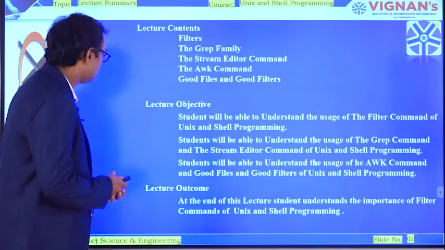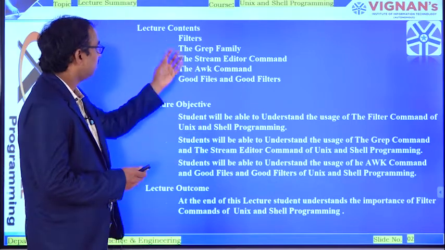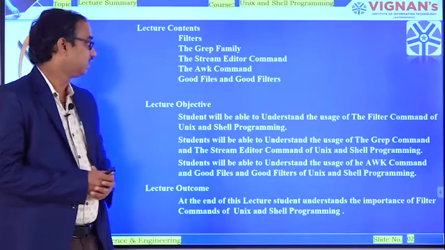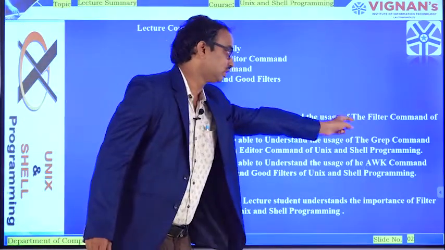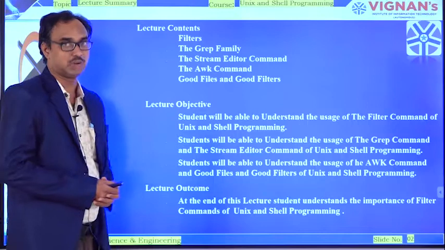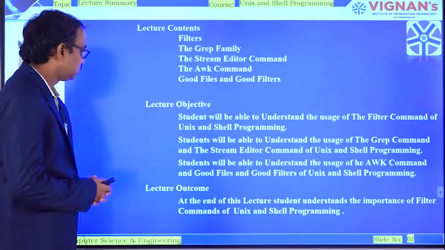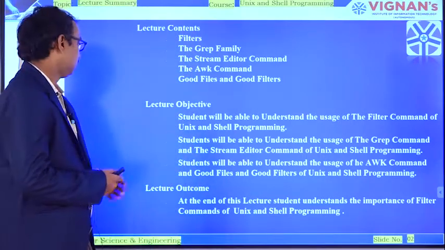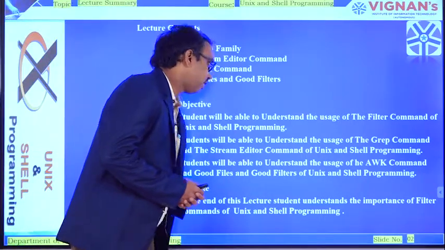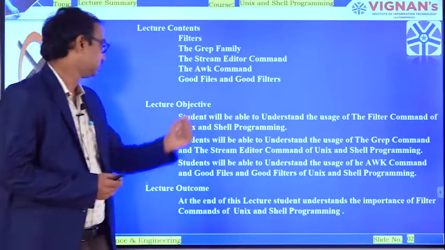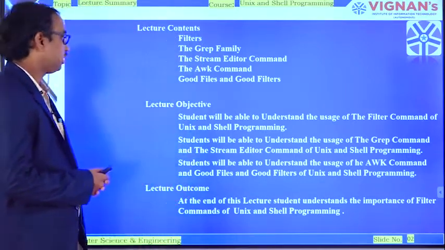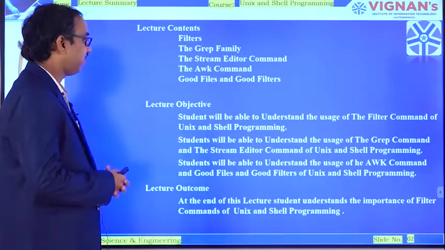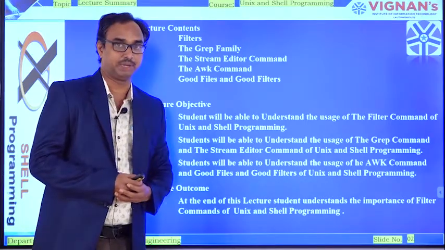Now coming to the lecture objective. The main objective of studying all these contents is that the student will be able to understand the usage of the filter command of Unix and shell programming, and the usage of the grep command, and then the stream editor command of Unix and shell programming. The student will also be able to understand the usage of the AWK command, as well as good files and good filters of Unix and shell programming.